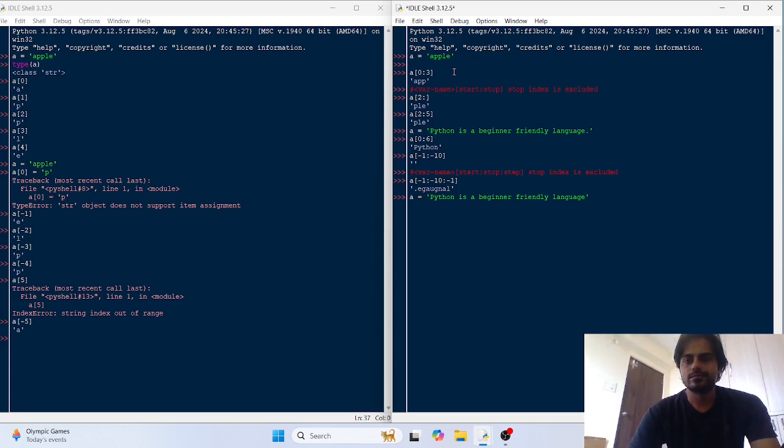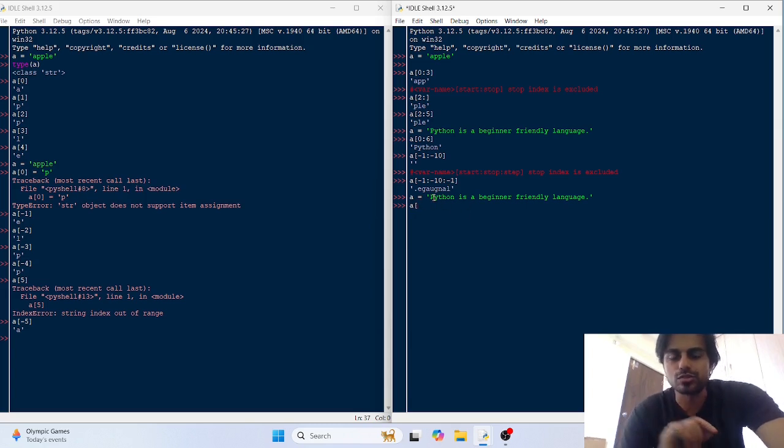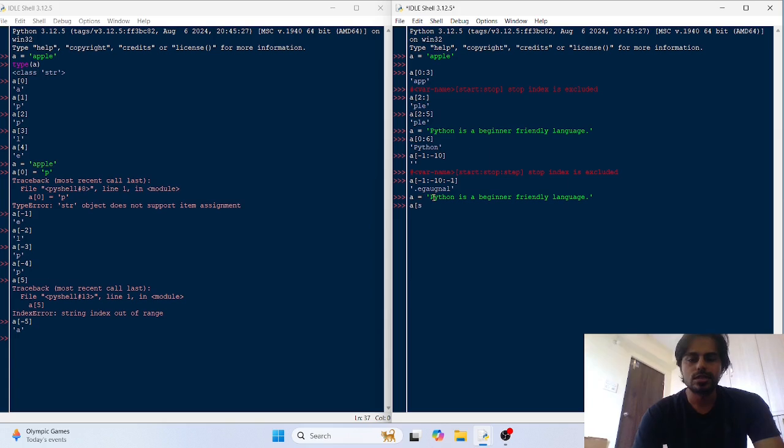Okay, so this is the string object here. Then we are going to access Python. I am going to show you the step property in this also. So start would be at 0.